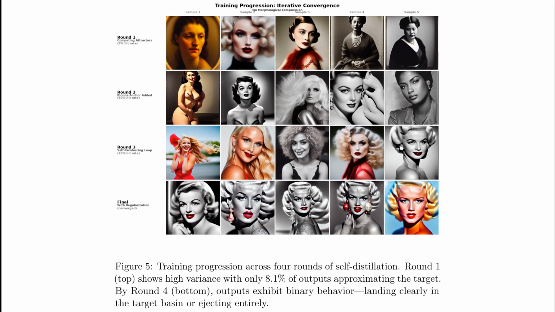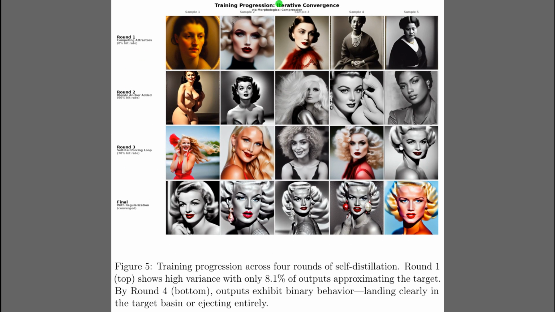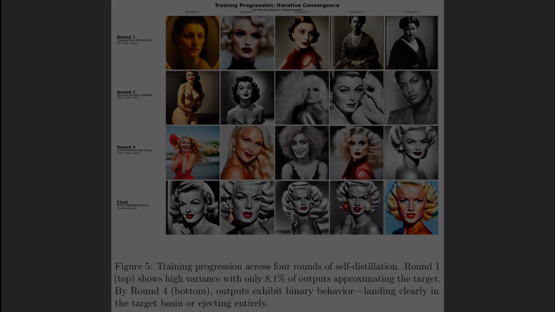So, Figure 5 visualizes the results of this iterative process, tracking the model's convergence over 4 stages. The top row, labeled Round 1, displays high variance where most outputs are just generic portraits, corresponding to that low 8% hit rate. Moving through the middle rows, the specific features begin to lock in as the self-distillation takes effect. By the final row at the bottom, the model has fully converged, producing consistent stylized images that capture the iconic look of the target identity.